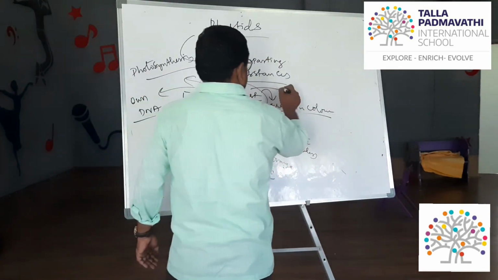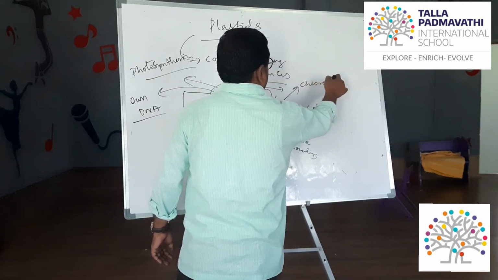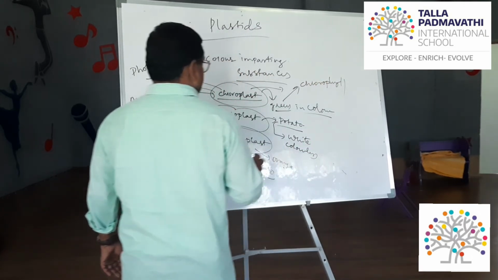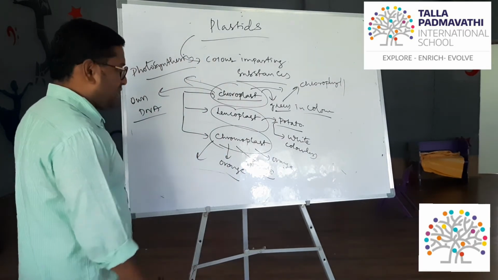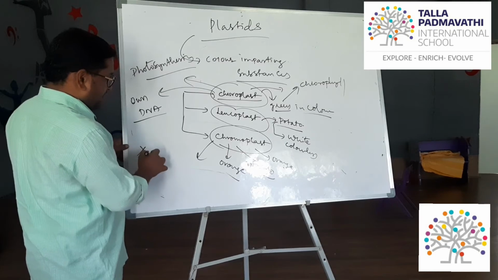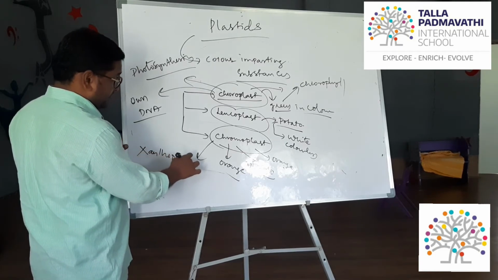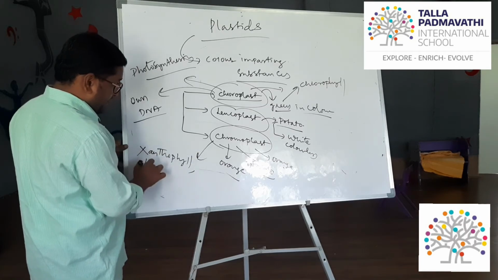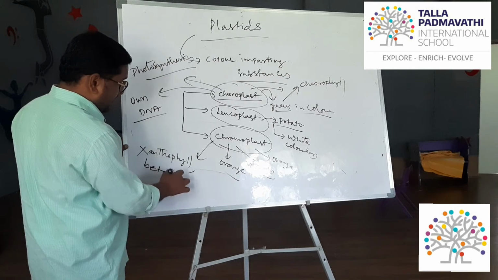You know that the chloroplast is green in color because of the chlorophyll. And the chromoplast, the other colors are because of beta xanthophylls and beta carotene.